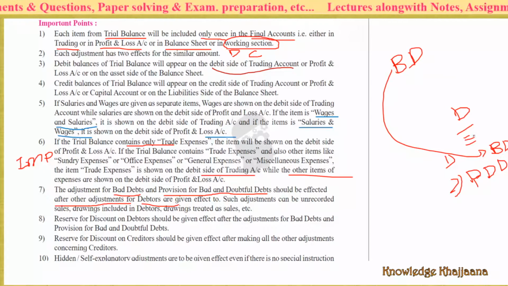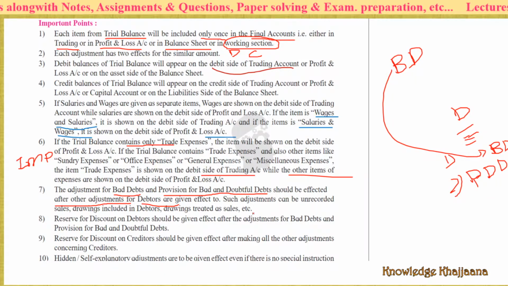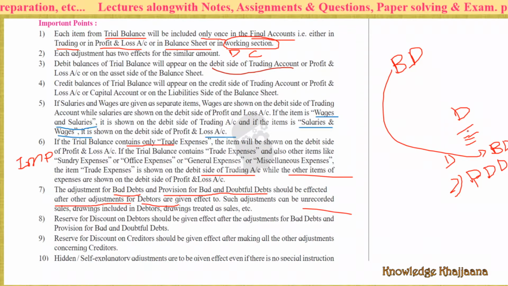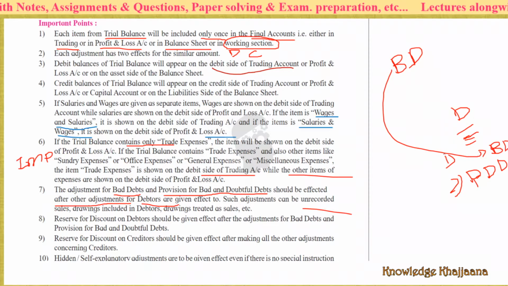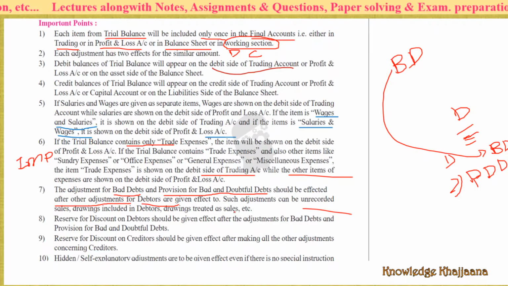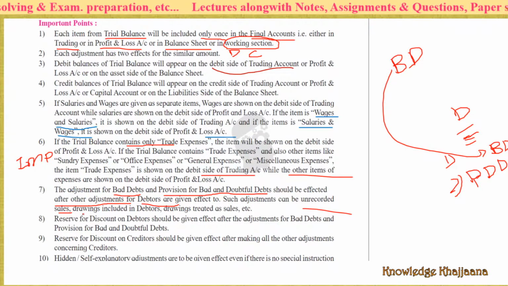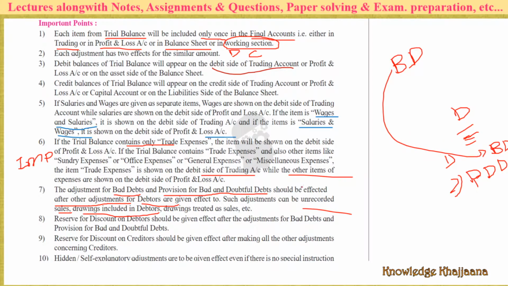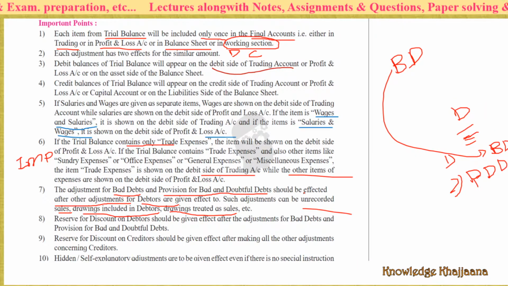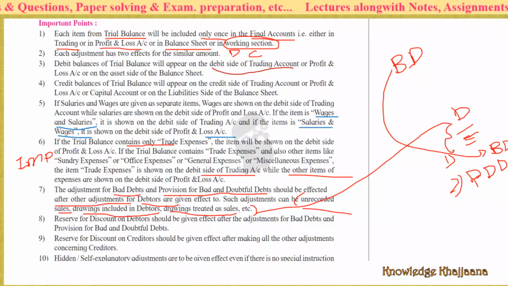Debtors are done, given, do the other adjustments, and after that do the adjustment of bad debts and provision for doubtful debts. Such adjustments can be unrecorded sales, drawings included in debtors, and drawings treated as sales, etc. These three can be the other adjustments.